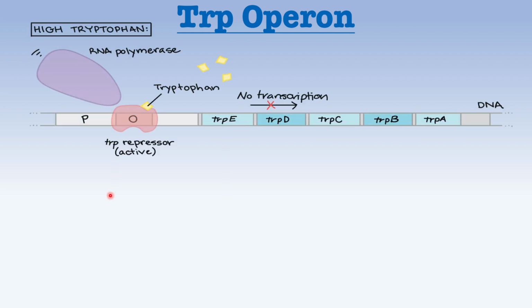What about the trp operon? The trp operon in bacteria like E. coli regulates the production of enzymes involved in synthesizing the amino acid tryptophan. With a high level, tryptophan acts as a co-repressor and binds to the repressor protein. This activates the repressor, allowing it to bind to the operator, which blocks RNA polymerase. So the transcription is repressed now, stopping tryptophan production.